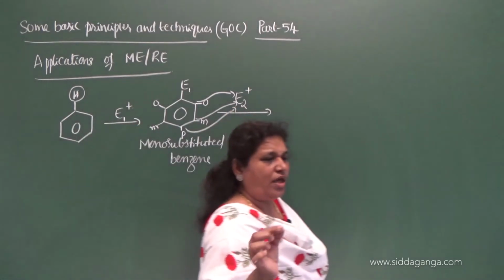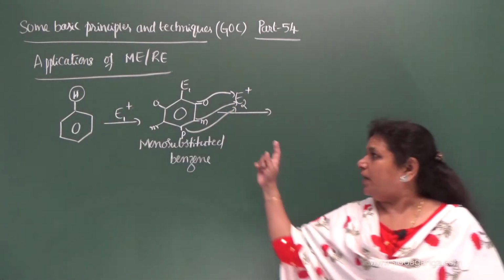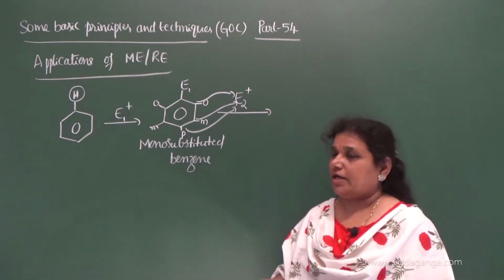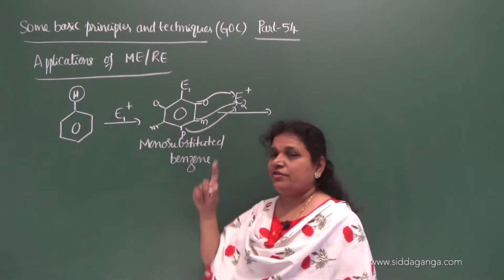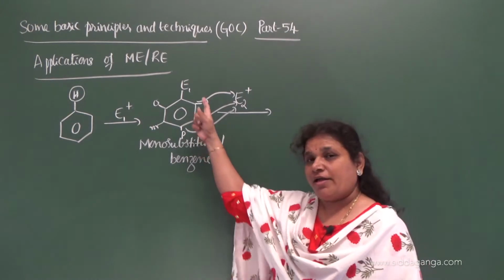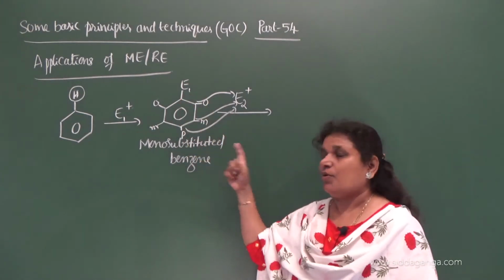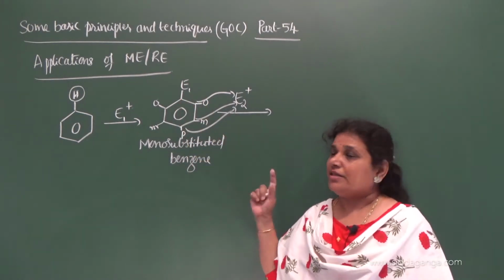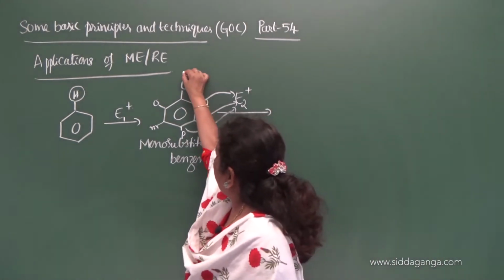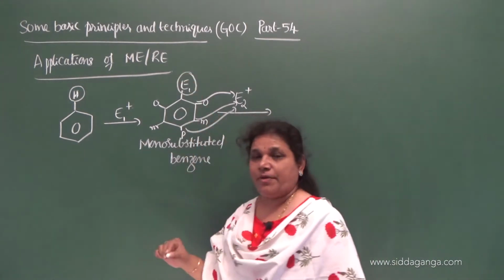Where the E2 gets substituted, whether adjacent to E1, alternate to E1, or opposite to E1, that is decided by E1.